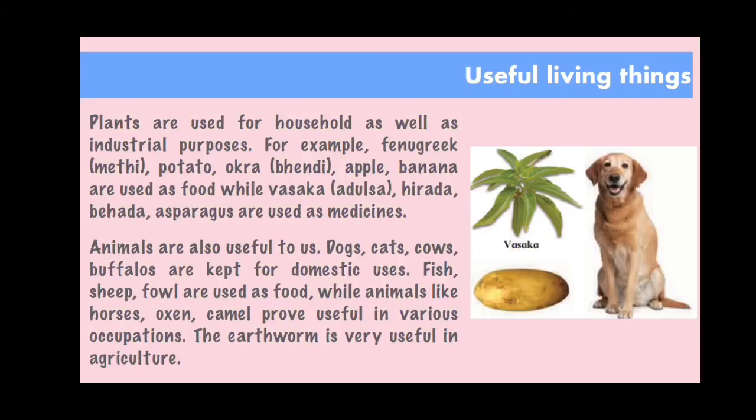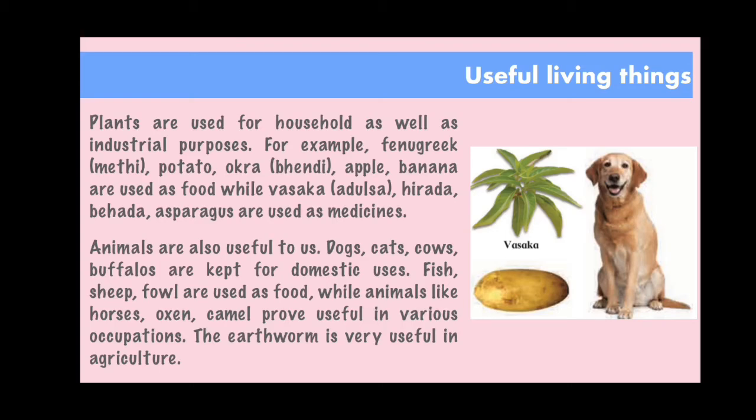Now let us understand about the useful living things. What are useful living things? Do you know that there are useful living things as well as harmful living things? Here in this slide we are going to study about the useful living things, and later on we will study about the harmful living things. We know that plants are used for household or for other industrial purposes, and some examples are given here of the many purposes for which plants can be used.